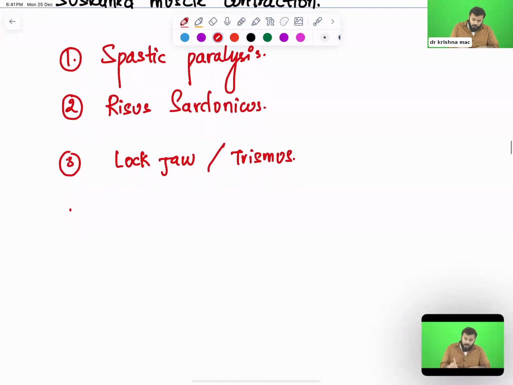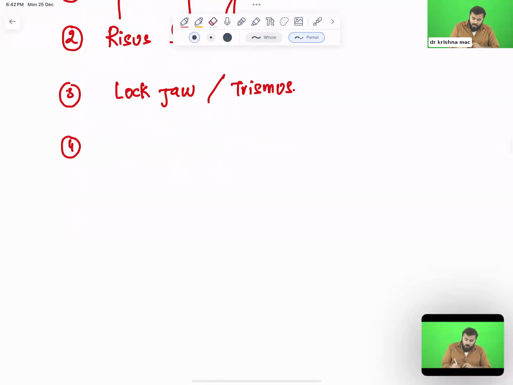Trismus. And the fourth important thing is that on the back side, there are extensor muscles, which are responsible for extension like this, right? All these extensor muscles are contracted. When extensor muscles are contracted, how will the body be? In this way. You have seen the movie Insidious, the girl on the bed will be completely extending her back in this way, right?